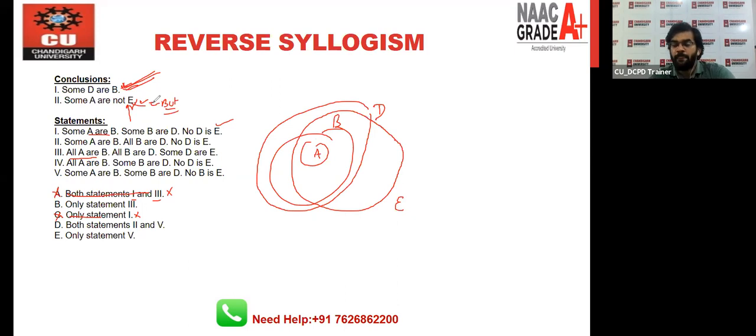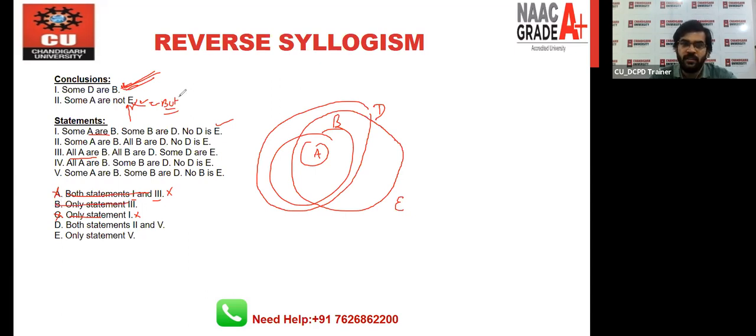So what does it mean? It means yes, we can make one diagram, that is called the general diagram. But if in the general diagram your conclusion is wrong, then your conclusion is 100% wrong. But if in the general diagram your conclusion is right, then you have to check in every other possible form. That's why in reverse syllogisms you have to spend more time to approach the right answer. So you can see that option number B is also wrong.